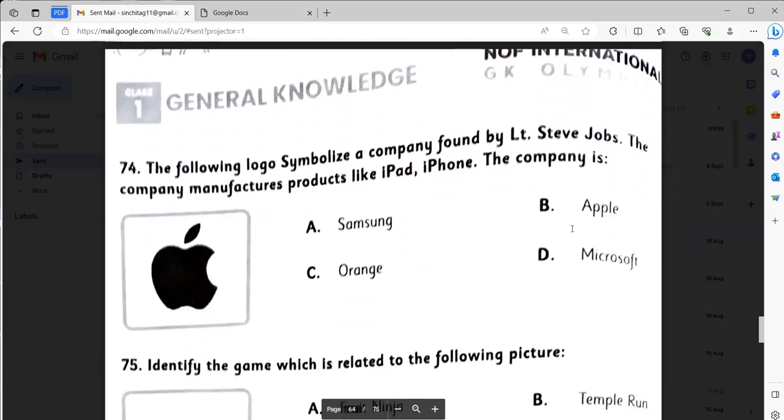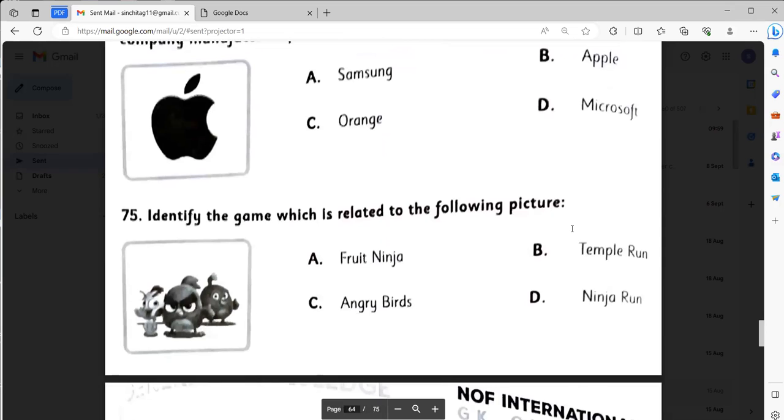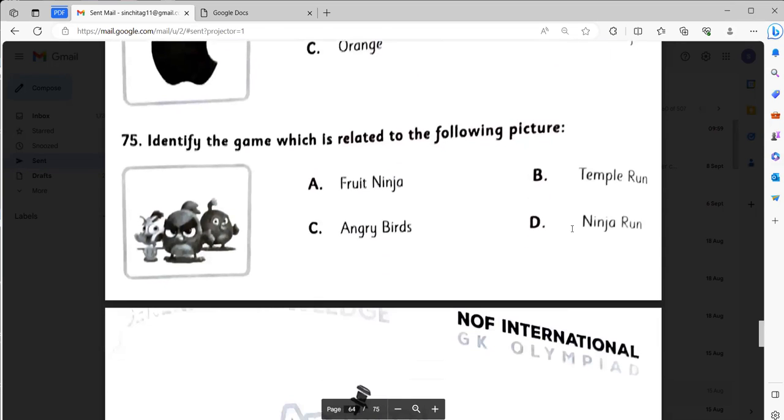The following logo symbolizes a company founded by Steve Jobs. The company manufactures products like iPad, iPhone. The company is Apple. Identify the game which is related to the following picture.